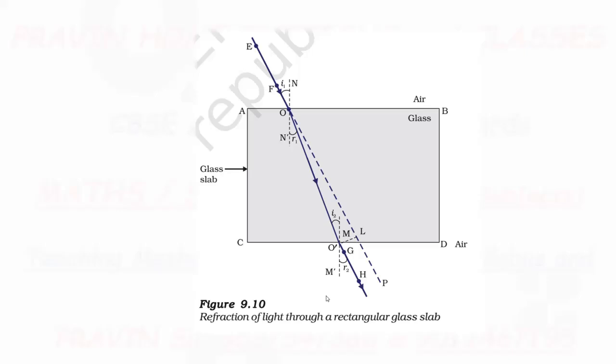And this is the phenomenon of refraction of light through a rectangular glass slab. See how a ray of light behaves when it travels from one medium to another medium. Its deviation, towards the normal or away from the normal, is based on the speed of light in that respective medium.